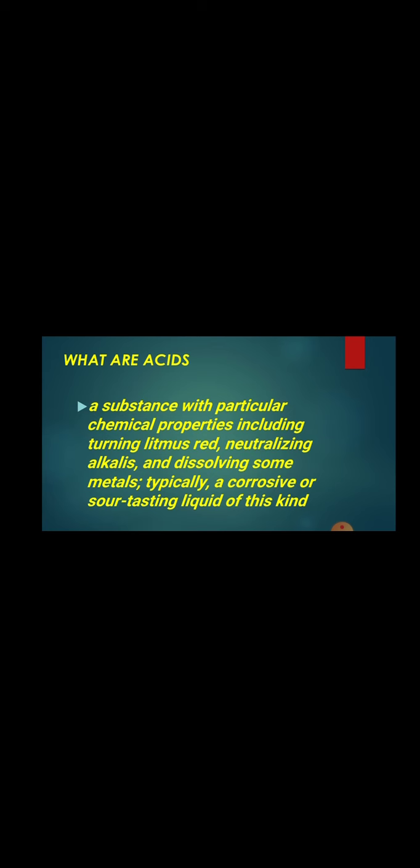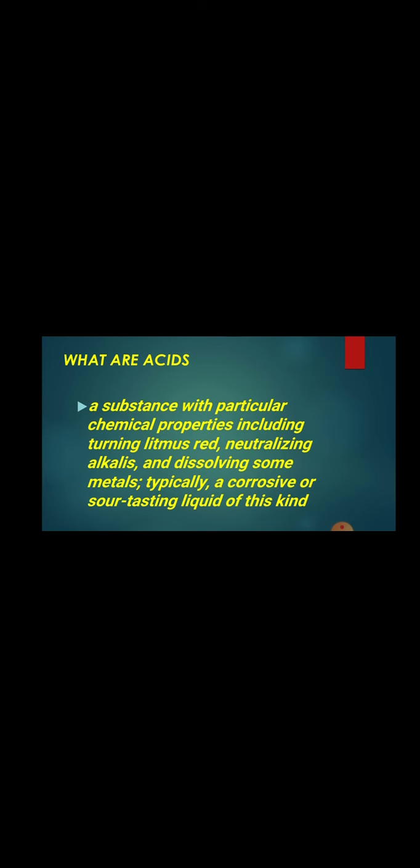There are two definitions of acid. One is the general definition and the other is the definition in chemistry. But today we have to focus on the general definition of acids. So, my dear students, an acid is a substance with particular chemical properties, including turning litmus paper red, neutralizing alkalis, and dissolving some metals. Typically, a corrosive or sour-tasting liquid of this kind is called an acid.